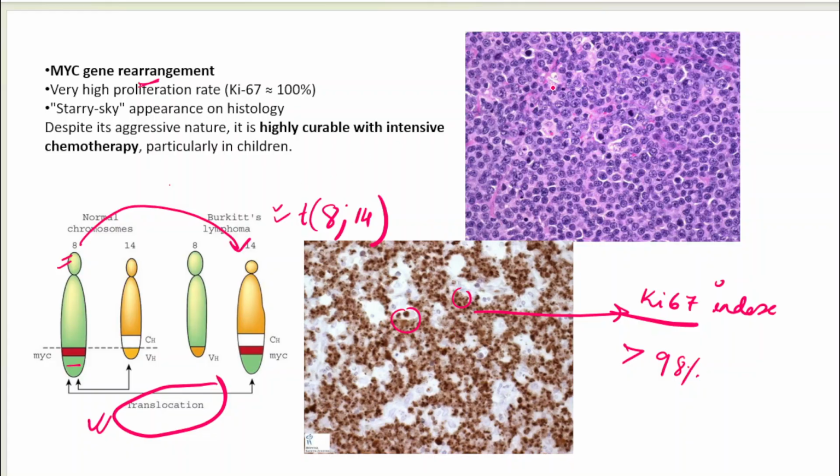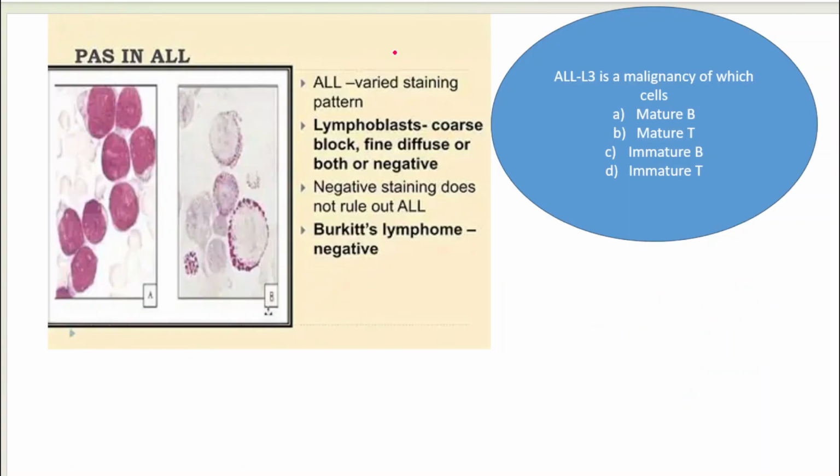And what else can you appreciate in here? The starry sky appearance. You have all of these intermediate size, monotonous looking, similar looking lymphoid cells in the lymph node, but then you have tingible body macrophages in between which are going to give the appearance of a starry sky. So these questions are very typical of Burkitt's lymphoma. अगर पूछना होगा तो these 6-7 points are only there for you to ask. Important for a university long question, short note also. Burkitt's lymphoma में पूछा हुआ in the past years.